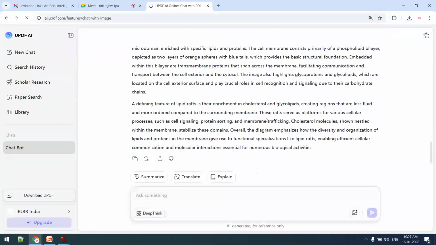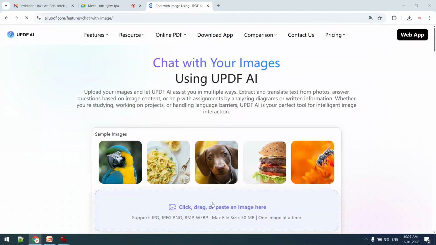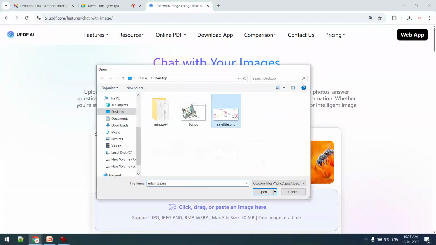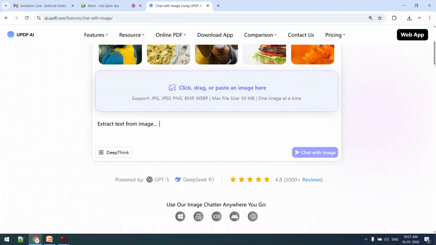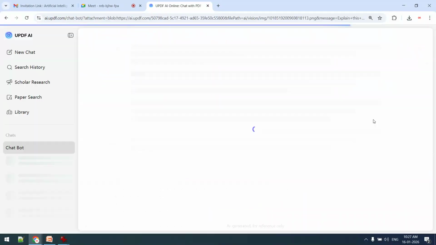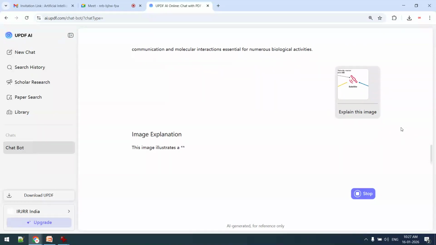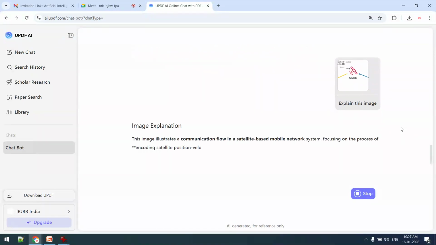So you can see that we are logging in with a Google account and opening UPDF image chat. Now, upload the image. After uploading this image, you can see that as a researcher, I am now communicating with this tool. This is one component of differentiated instruction.